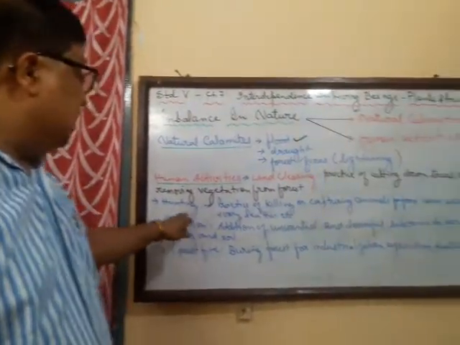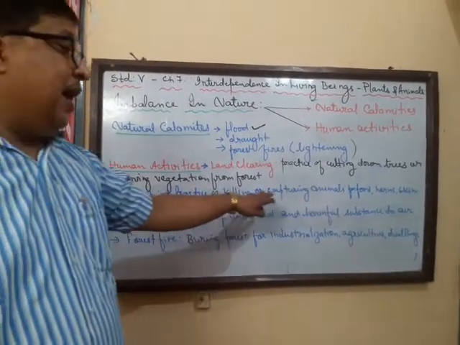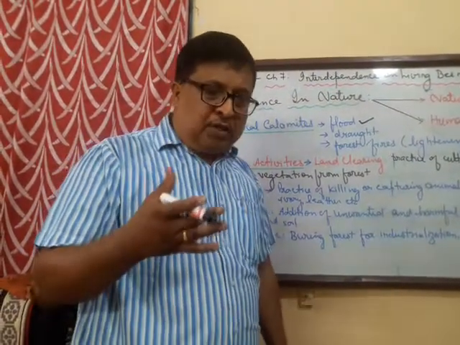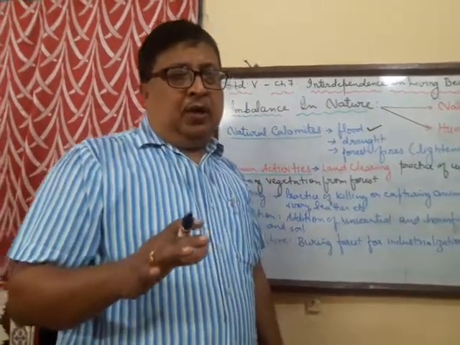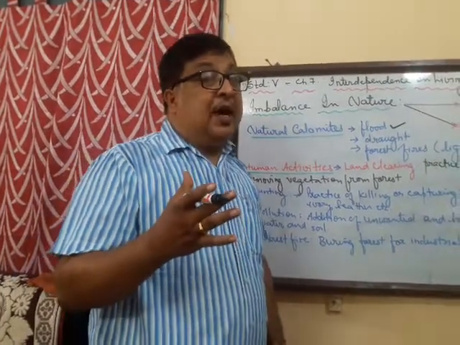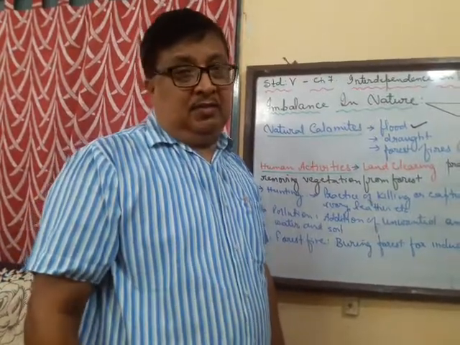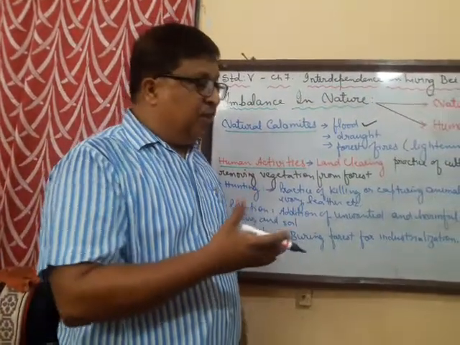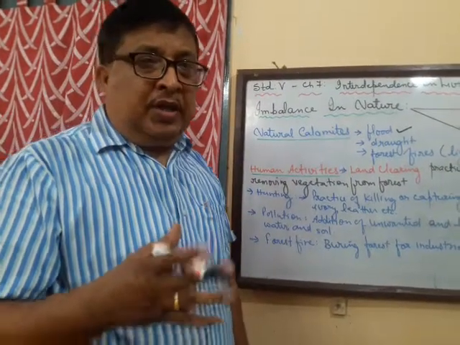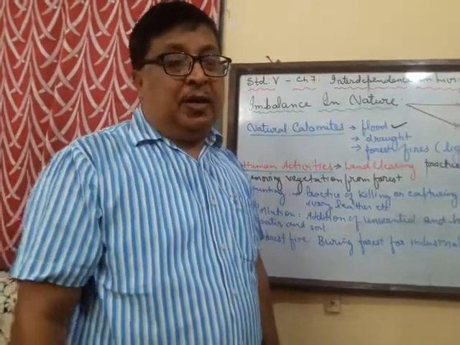Now the second factor is hunting. Now this is the practice of killing or capturing animals. You know that in the past, of course now it is stopped, not actually fully stopped, animals were hunted for various parts of their bodies, for their skin, for their horns, and the different bones, which are put to many uses and have a rich value in the international markets.